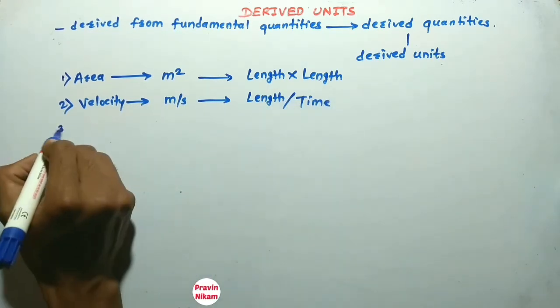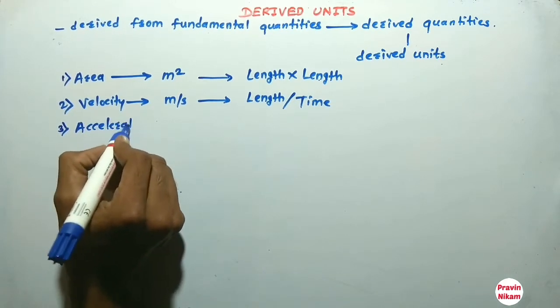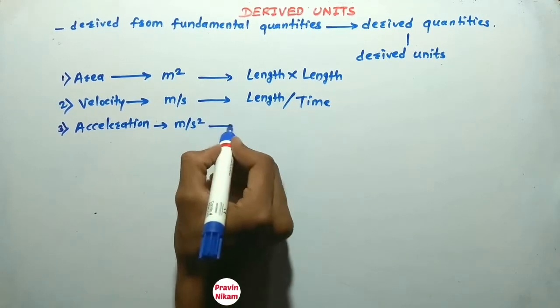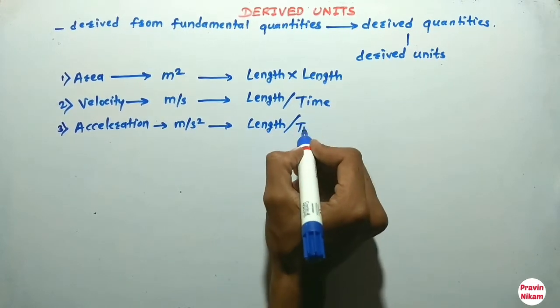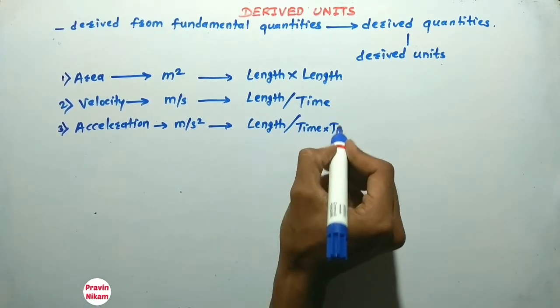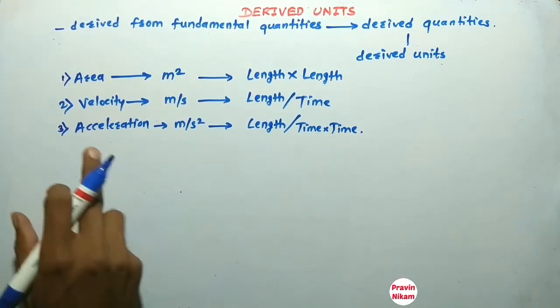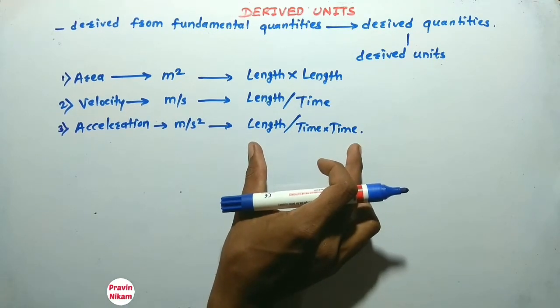Now the third example is acceleration, and the unit of acceleration is meter per second square, so length divided by time into time. So these are three fundamental quantities, and this unit is derived from three fundamental quantities.